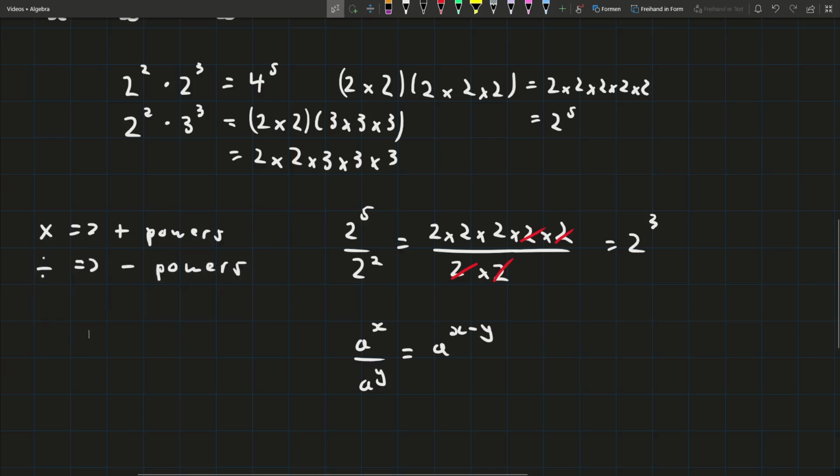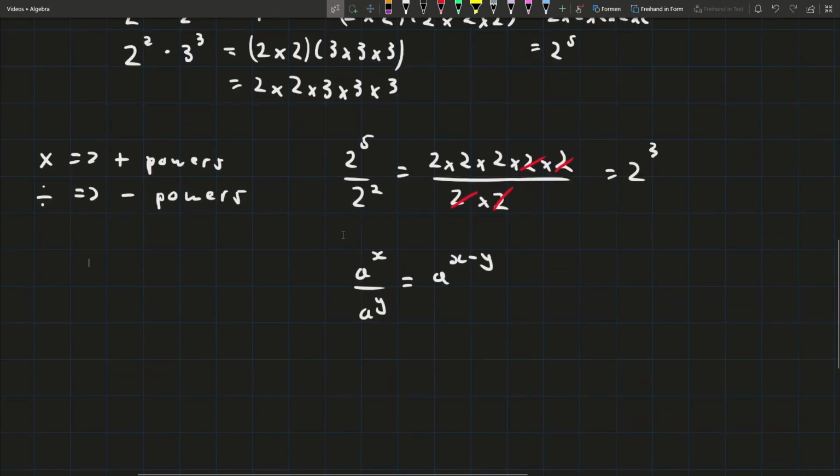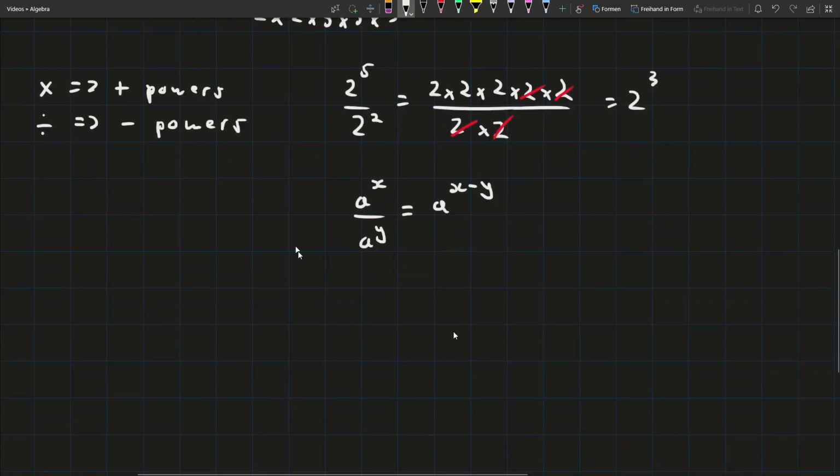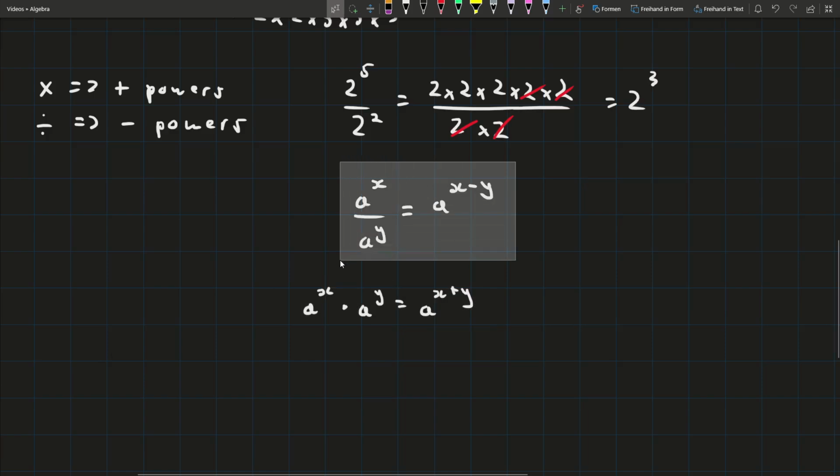Now I want to see if we can get an interesting other rule from this. The idea that I'm going to put forth to you is we're going to combine this rule with the other rule, and the other rule is a to the power of x times a to the power of y equals a to the power of x plus y. We're going to combine these rules. I want to see something interesting that happens. So using this rule, can we somehow change this? In particular, can we change this to be something else? Pause the video, give it a go.